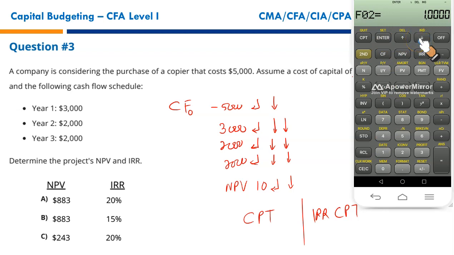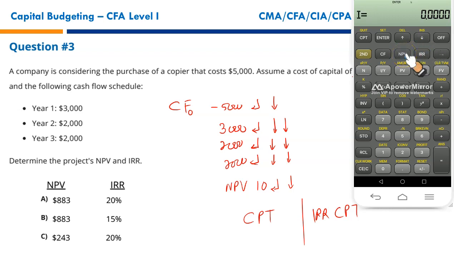2. We can write 2, and then we don't need to enter the third year cash flow. But let's say we take it as a single cash flow at the end of year 2. Enter the down arrow key again. Now you need to put in the third year cash flow, that is 2,000 again. Enter. Down arrow. What's the frequency? Just 1. Press the down arrow key again. All these cash flows have been entered.